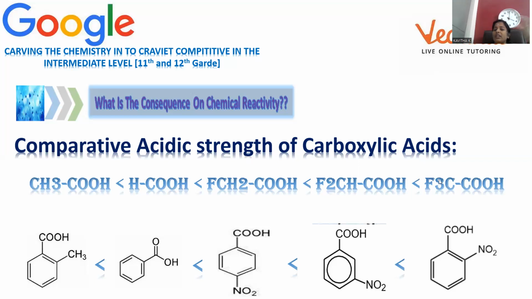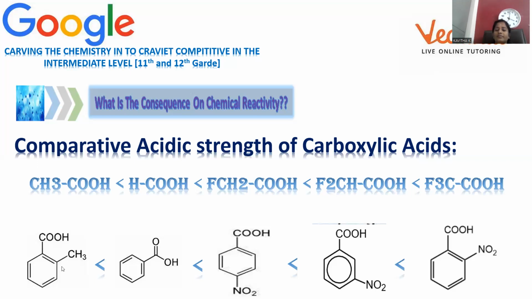And three fluorines will decrease the electron density completely on the oxygen, so that the hydrogen is easily removed, and it becomes a highly acidic compound. This is the way: acetic acid is least acidic, formic acid is the next level, and then fluoroacetic acid, difluoroacetic acid, trifluoroacetic acid. This is the way we can go for the increasing order of the acidic strength.